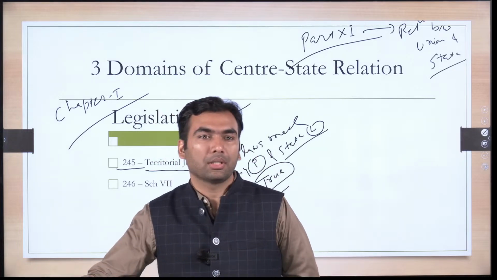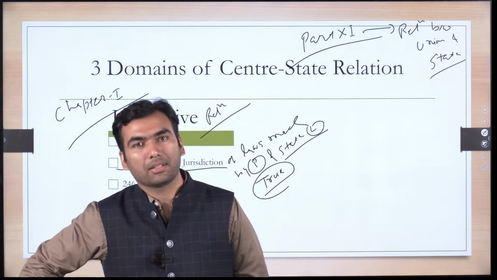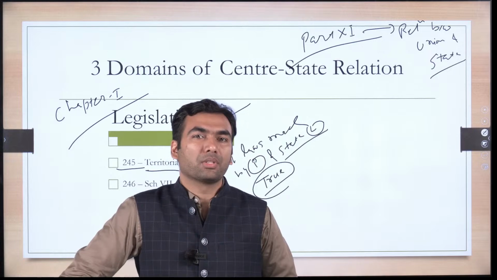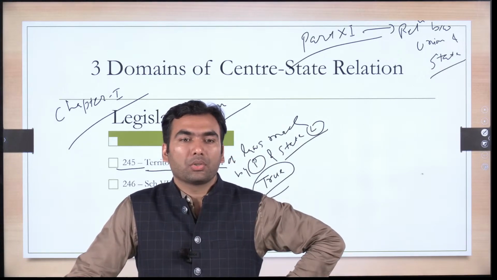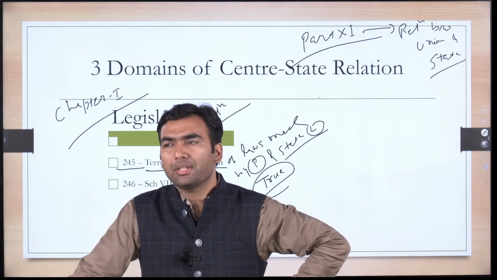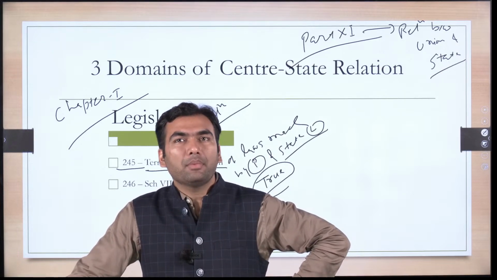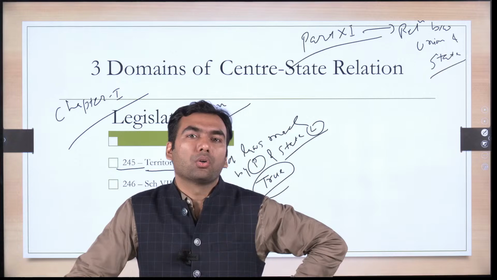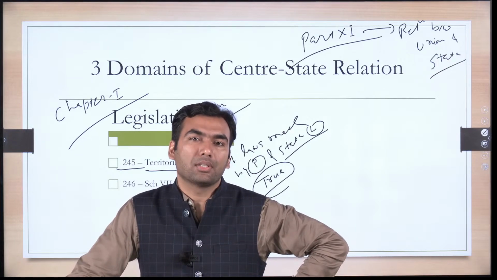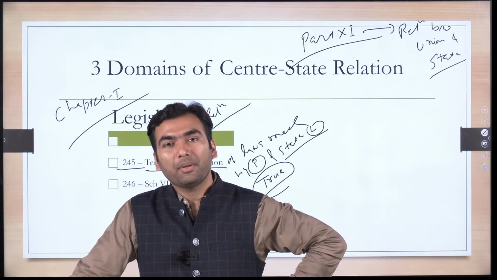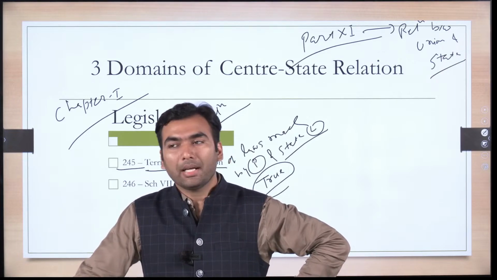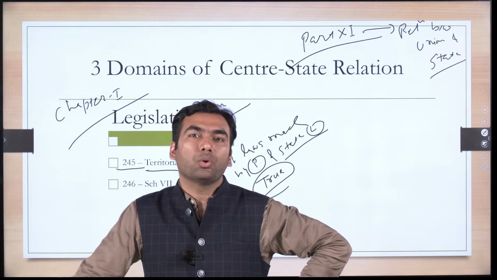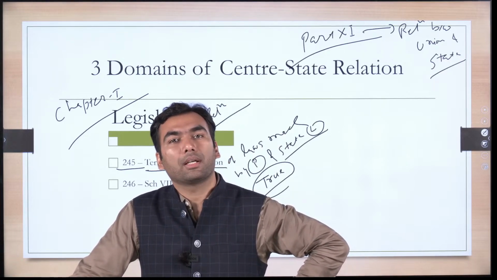See, two things. First thing is the one that you are guessing. There are embassies which are outside India. To govern those, India can have extraterritorial jurisdiction laws. And at times it may be needed to make a law to govern Indian citizens outside India, or even Indian national symbols, like Indian flags. India can make a law to govern how Indian citizens or Indian flags are being treated outside the territory of India.